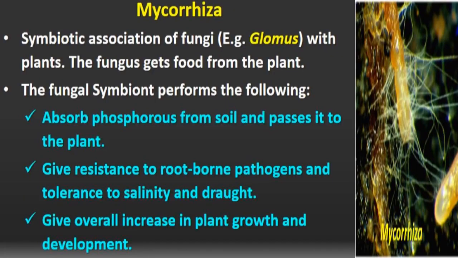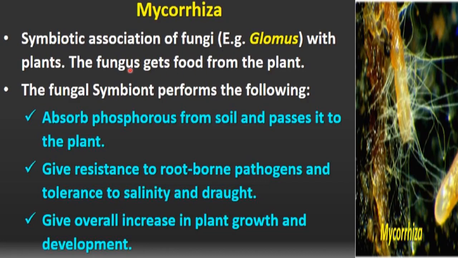Next example of a biofertilizer is a fungus. When fungi are found in association with roots of plants, that association is called mycorrhiza. So we can say mycorrhiza is a biofertilizer. It is a symbiotic association of fungi with plants, and which fungi is mainly found in association with plant roots? Glomus fungi. This question can also be asked: write the genus of fungi which is found in association with the roots of plants. That fungi mainly belong to the genus Glomus.